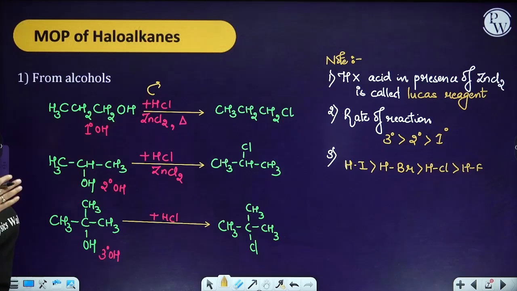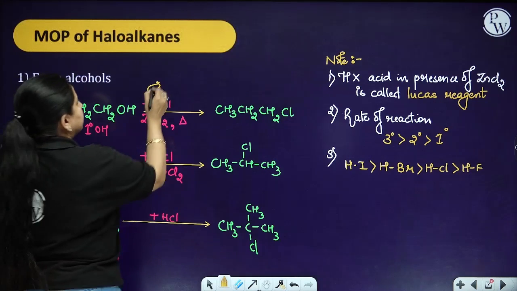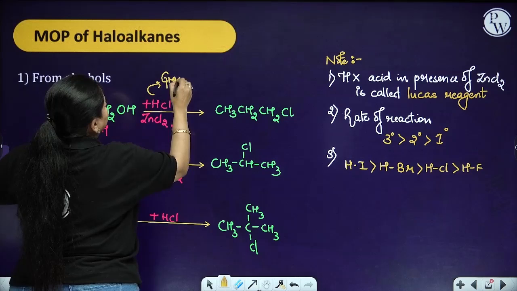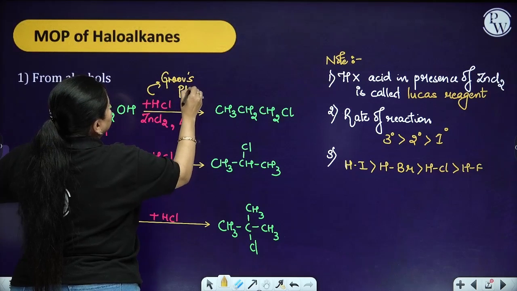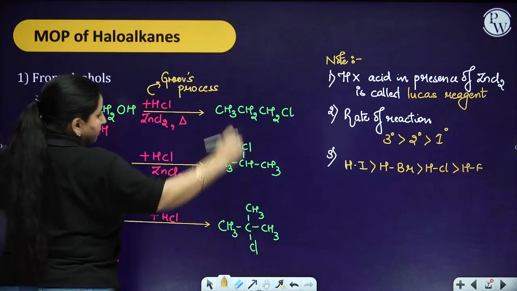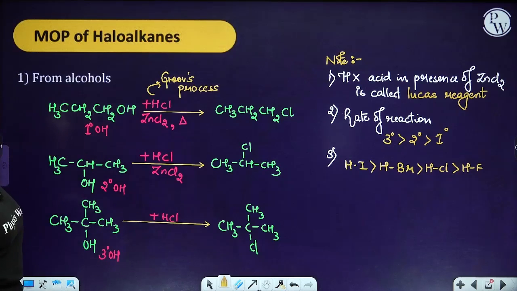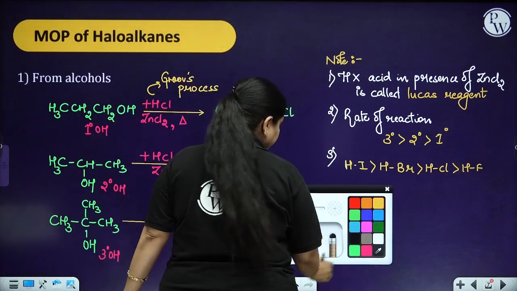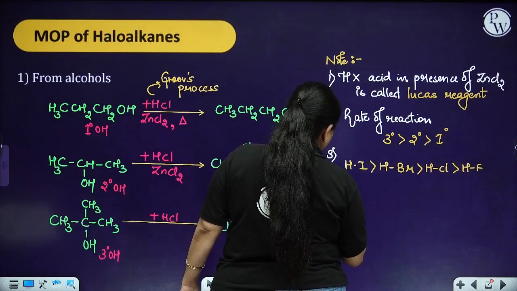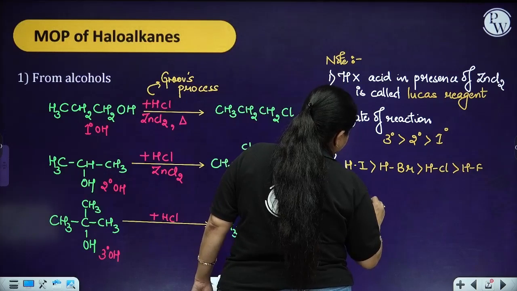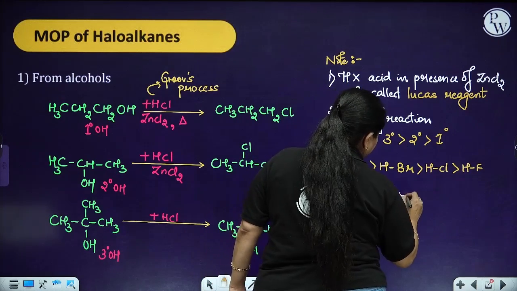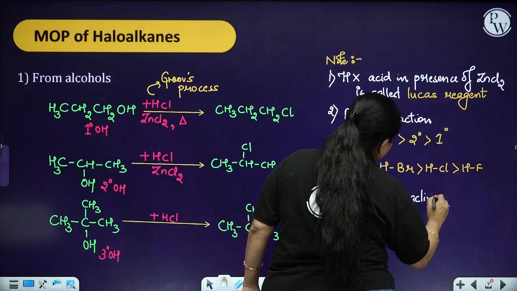that this particular reaction, HCl in the presence of ZnCl2 and heat, is going to be called the Groves process. So, these few points you have to remember when you are making a haloalkane with the help of your halogen acid. Okay. Another main point, the fourth point, that is order of reactivity, which we have made over here.